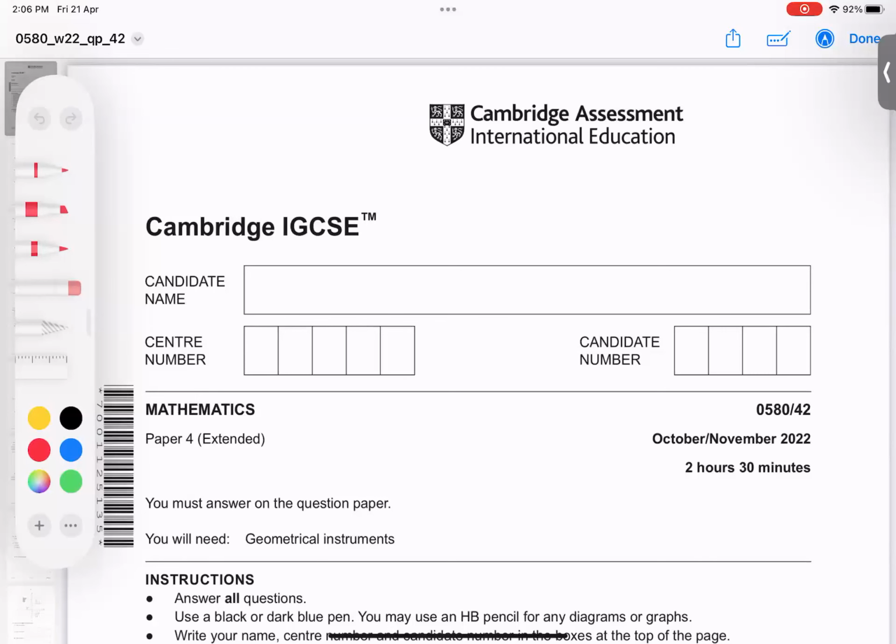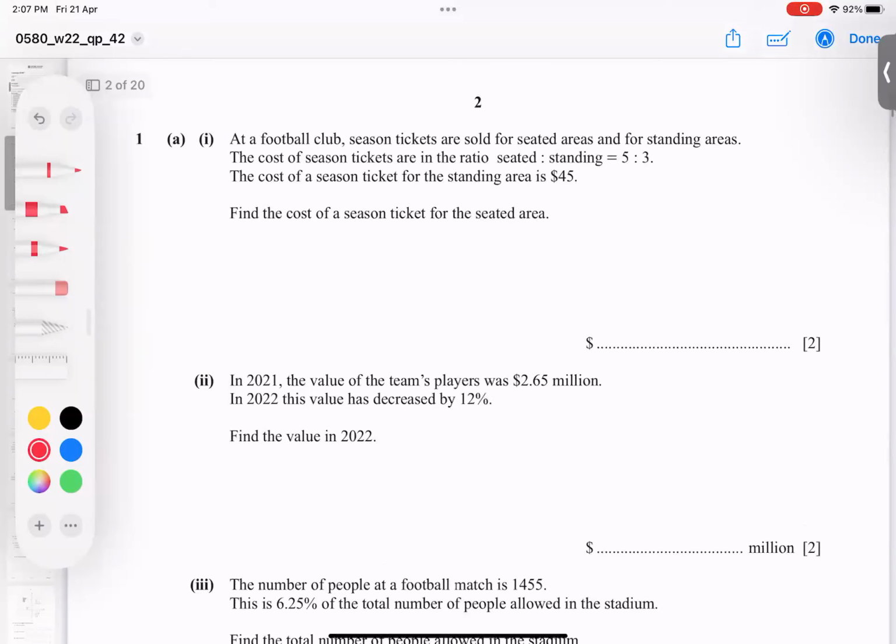Bismillah ar-Rahman ar-Rahim. This is October 2022, variant 2, paper 4. So let's see how we can do this one.